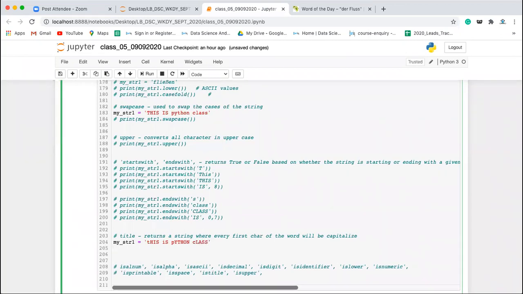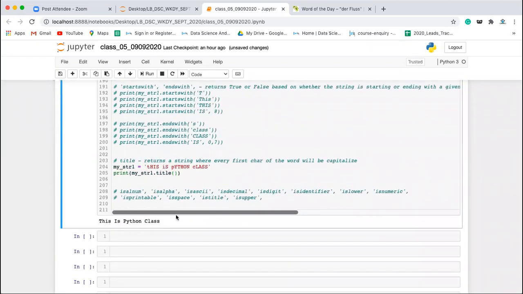Here, first letter is in small case, but all the letters are in the capital case. So let's see that. If you will be writing here my_str1 dot title, the first letter will be capitalized. So if you execute it, the first letter of every word is capitalized and the rest are all converted into the smaller case. Clear, everyone?